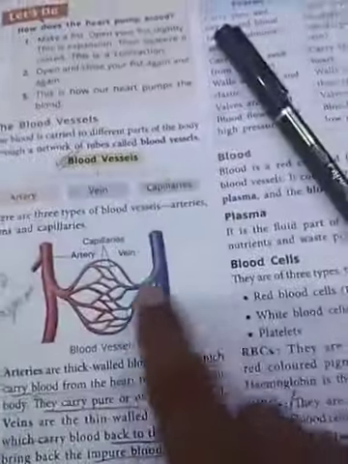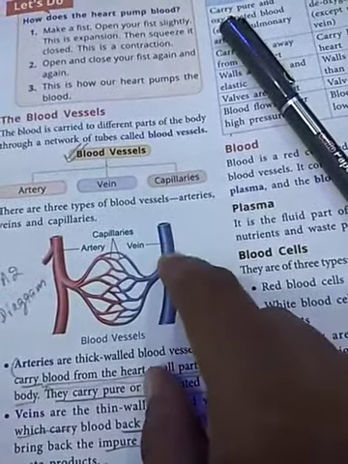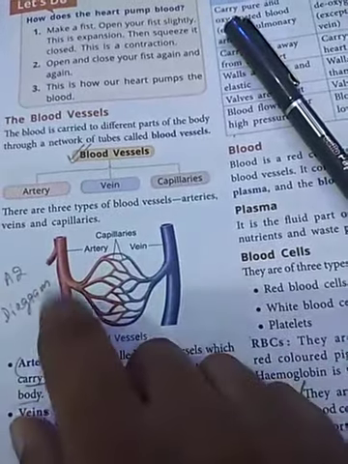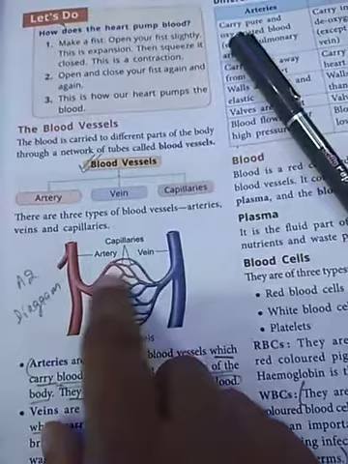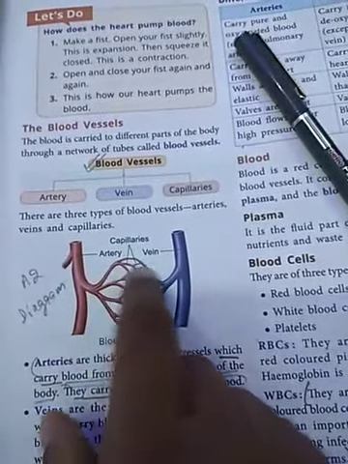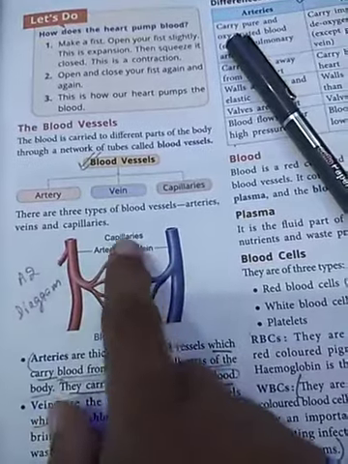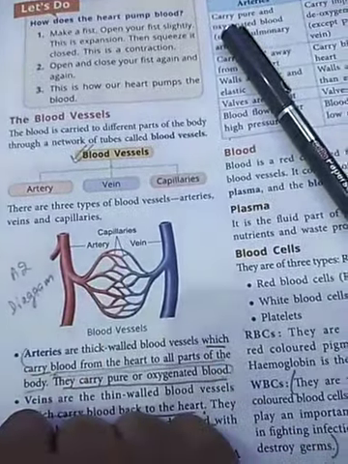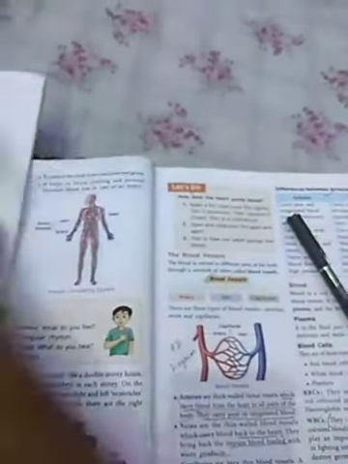Okay, here you can see these are the blue blood vessels, and this is the vein. And this is the red blood vessel, and it is the artery. And this is the thinnest blood vessel, which establishes the connection between artery and vein. These are the capillaries.